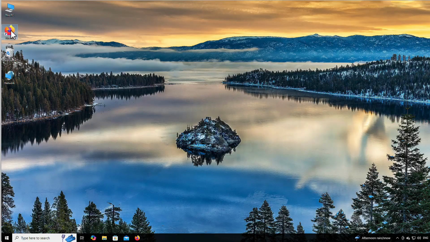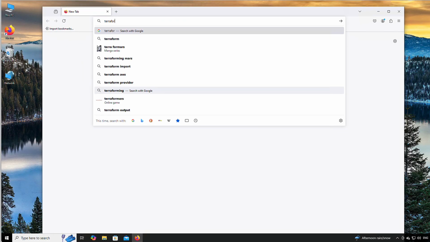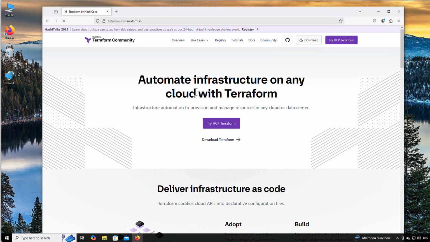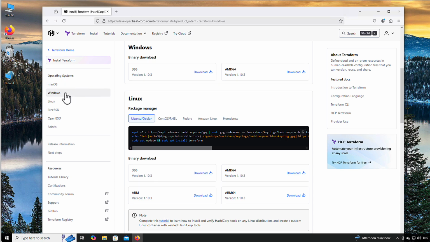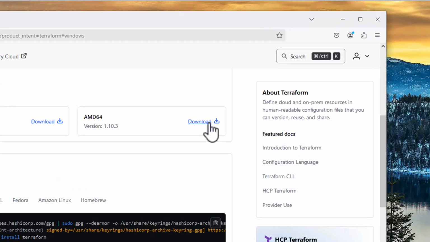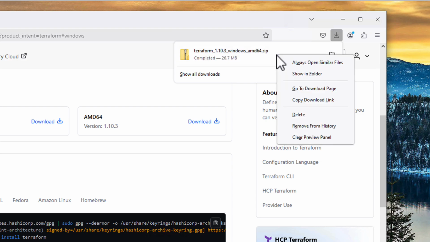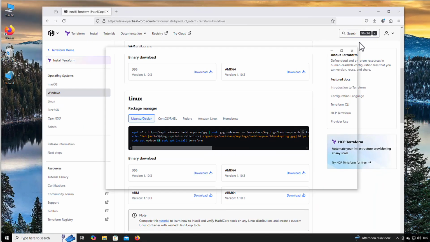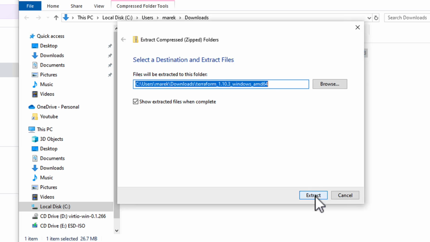Okay, now I'm on my Windows machine, so I will open Firefox and type terraform.io in Google search. I will go to Downloads and then to Windows tab. And within that Windows tab, I want the 64 version of this program downloaded. So I just click this. It starts downloading, and now if I show in folder, we can see it's a zipped file.